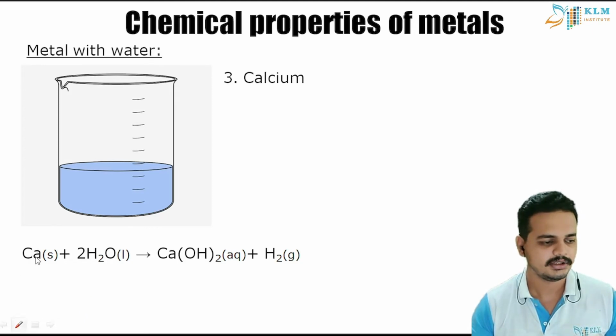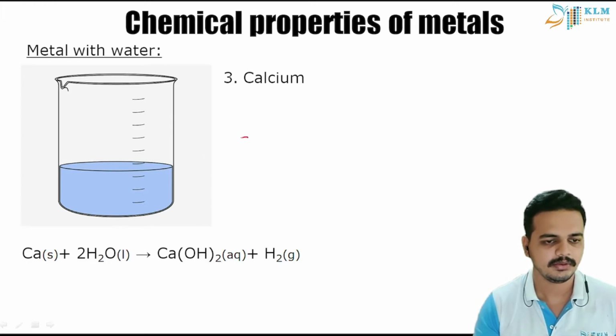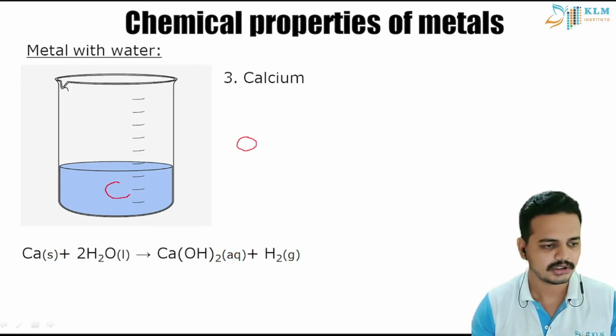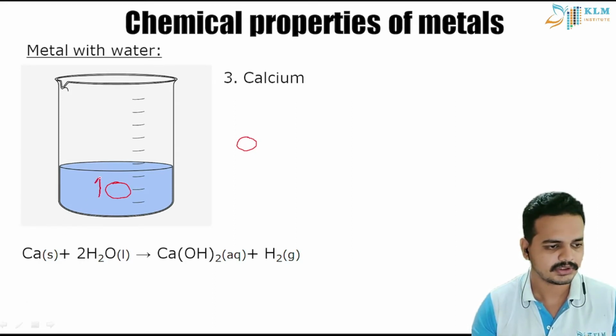So students, let us see what happens when you add calcium to water. I will draw a calcium here. One white lump of calcium is here with you. If you are adding calcium to water, the calcium floats up.